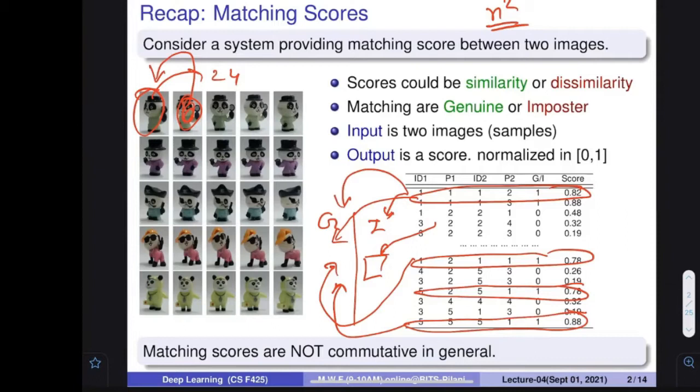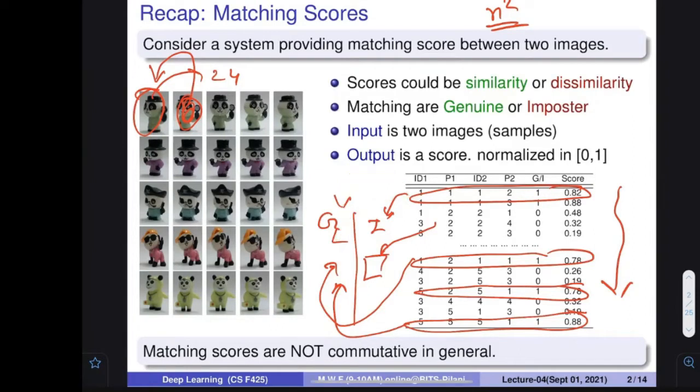Okay, you create this particular table. Understood? Is it clear? Yes. Okay, so those matches are also there. I am just telling you to divide this table into two parts, where in one table only genuine scores are there, and in another table there are only imposter scores.